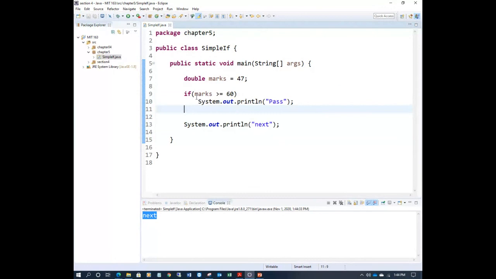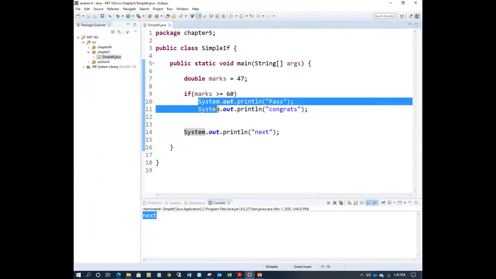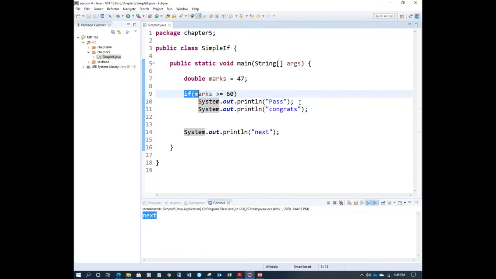For any if block, if you have more than one statement, always use braces. For example, you want to print pass, congrats. Look at the difference here. Now I have two statements. You are thinking that these two statements are under the if. No, only one statement. It will take only one statement if there is an absence of braces. So it will not consider both; this will be treated as a separate statement.